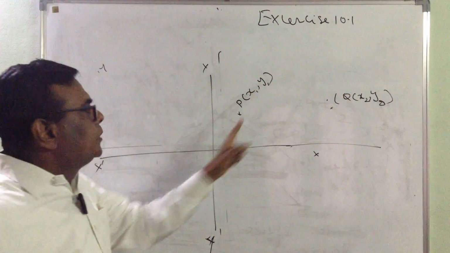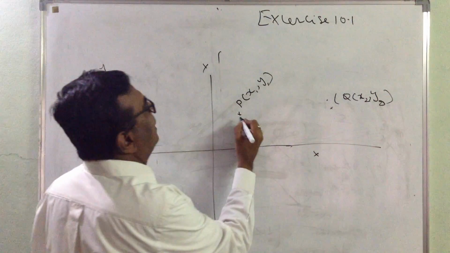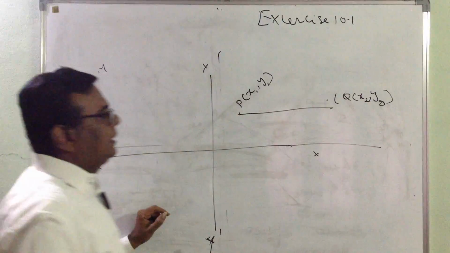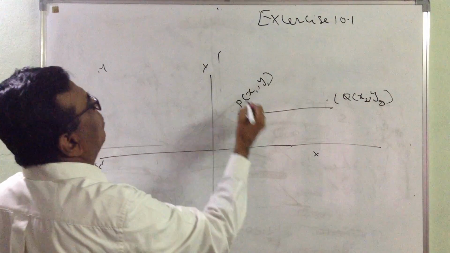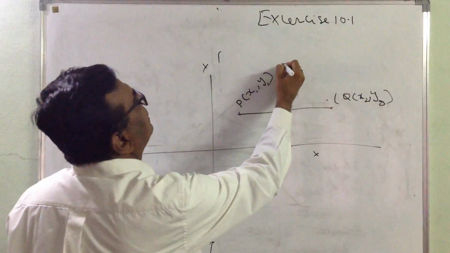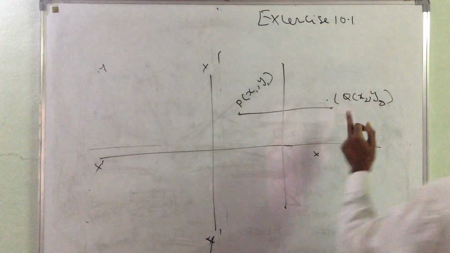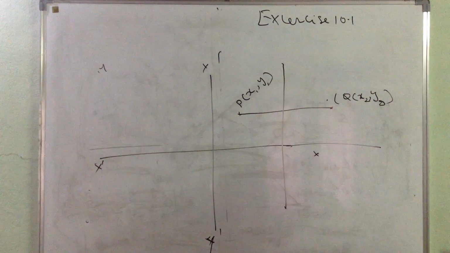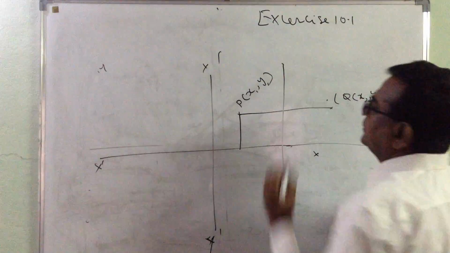This PQ distance we have to find out when it is parallel to the x-axis. The second one is parallel to the y-axis, say like this. So, if PQ is parallel to the x-axis, what does it mean? You draw a perpendicular from this to this.